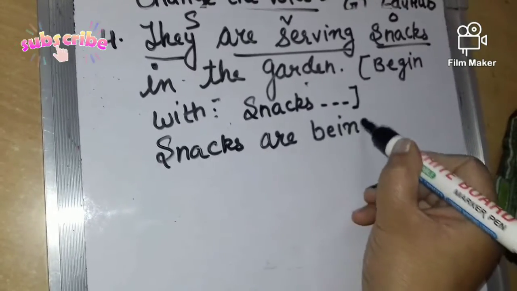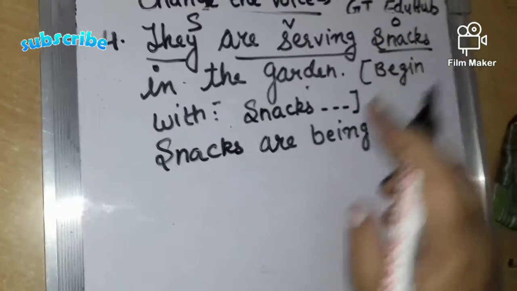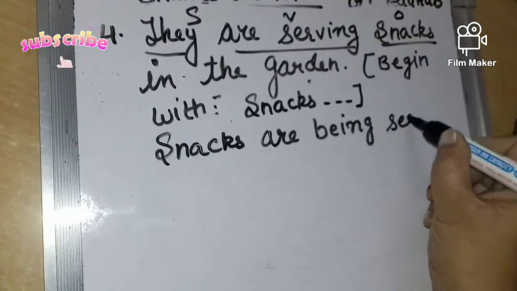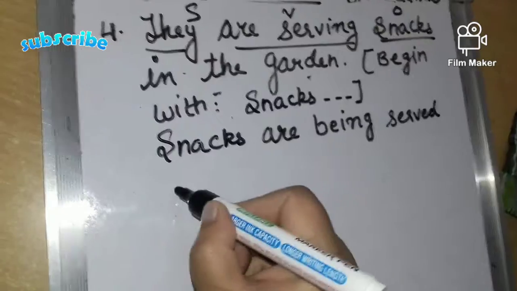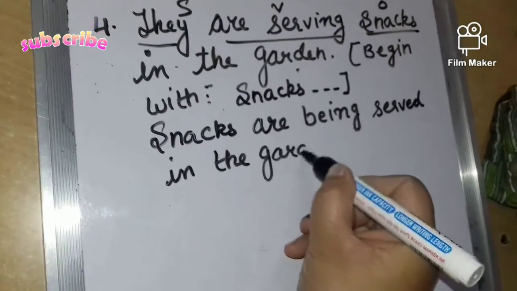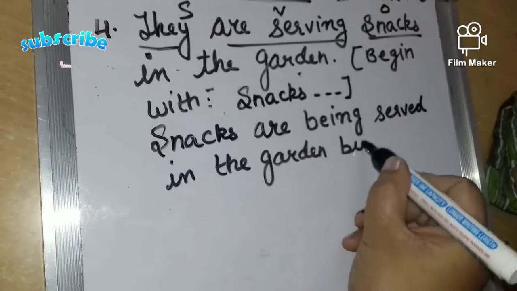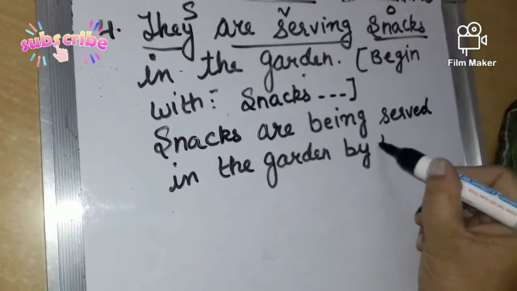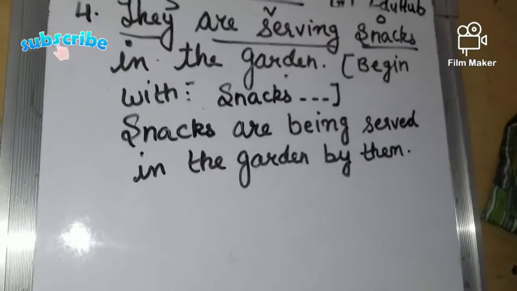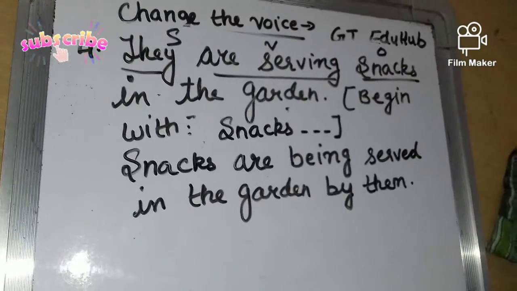We will use being, क्योंकि ये present continuous tense है. We will add being plus verb's third form. So snacks are being served in the garden by, they की जगह we will write them. So snacks are being served in the garden by them.